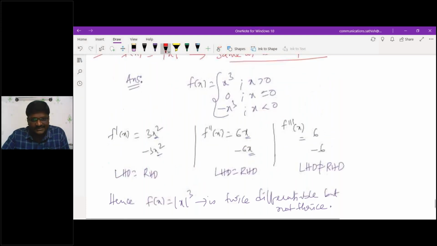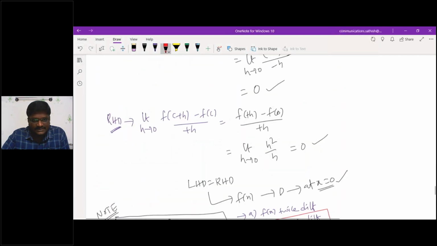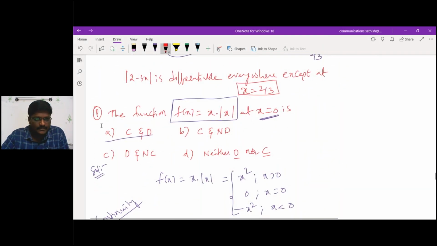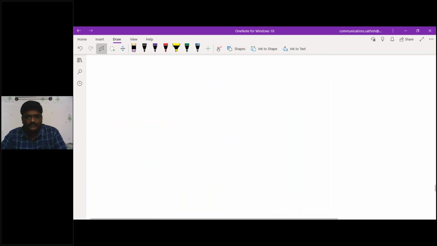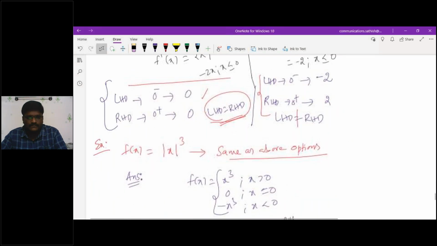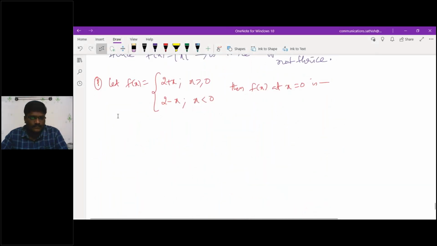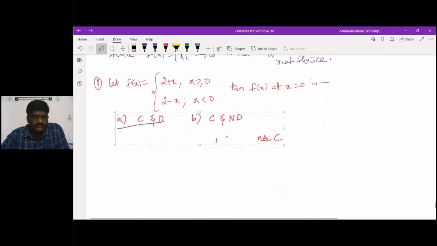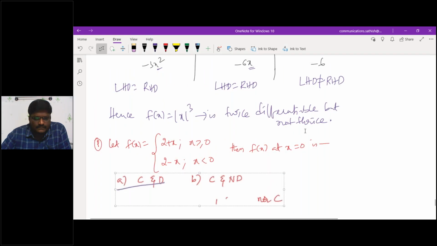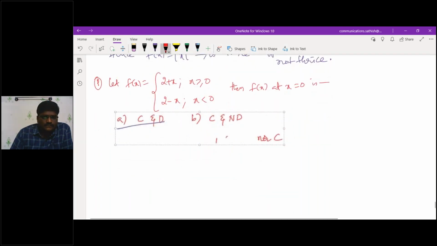Same as your earlier options means I have written them here, so you copy and paste them. A: continuous and differentiable.